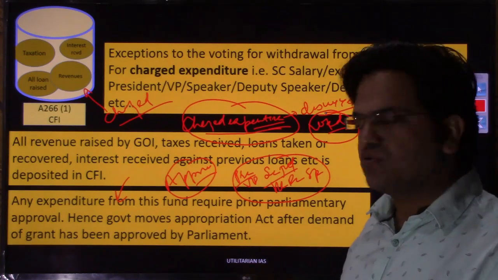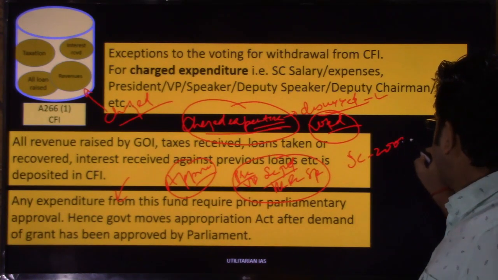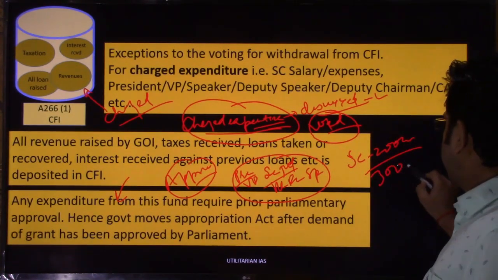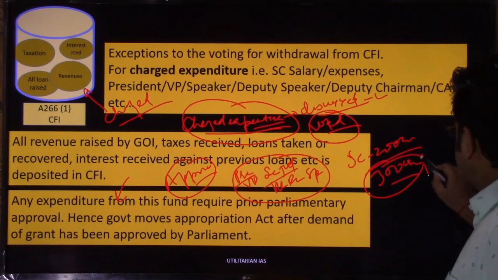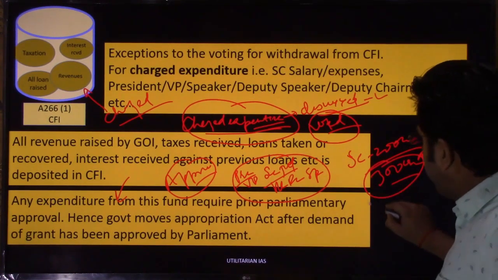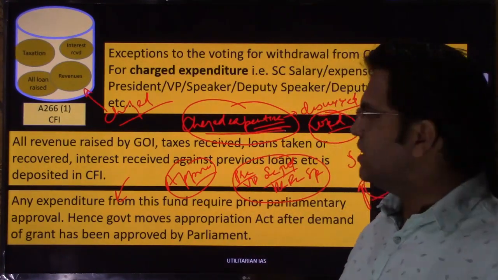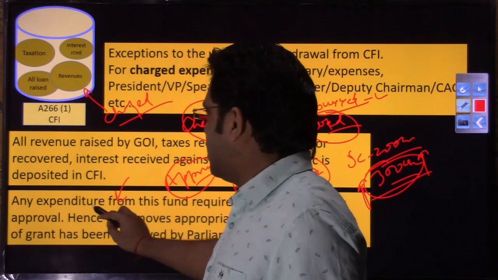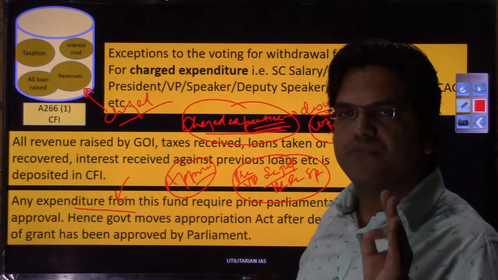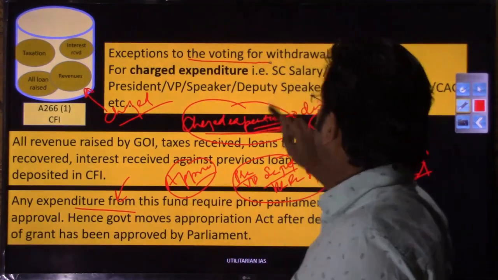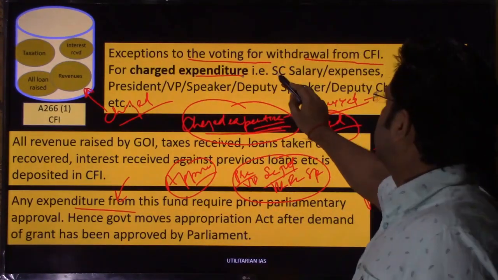So suppose for last year the Supreme Court expenses in total were 200 crores. Now this year they are asking for 300 crores. So Parliament can have a discussion, right, but if they have sought this 300 crore, they will be given 300 crore without voting. That is the meaning of charged expenditure, and that is one exception to the provision that any expenditure from the Consolidated Fund of India requires voting.